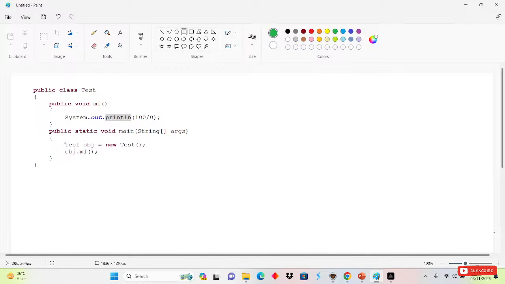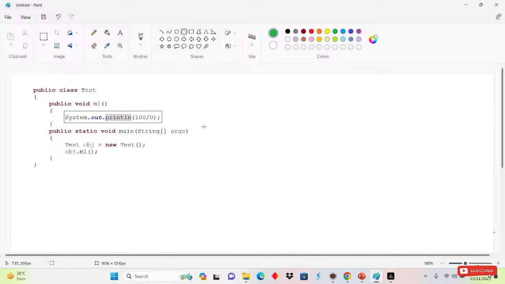Here we are creating an object, and after that we are calling the method. So it will come to the m1 method. In this line we have an exception. So what will the JVM do first? The JVM will first abnormally terminate the program here.